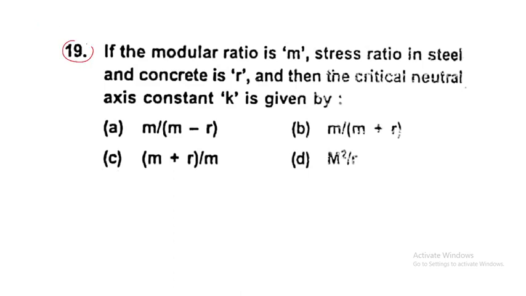Next question, question number 19. If the modular ratio m is given, anywhere you see modular ratio, that is the working stress method. The stress ratio in steel and concrete is R, and then the critical neutral axis constant K is given by what? First of all, you have to remember this is the working stress method. They have given the modular ratio. So what are they asking? They are asking the critical neutral axis constant K is given by what?